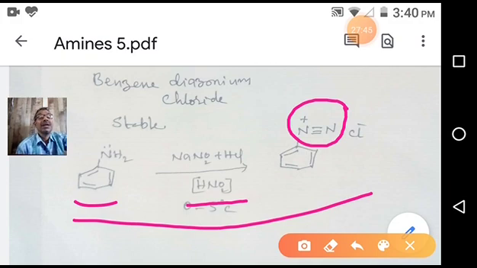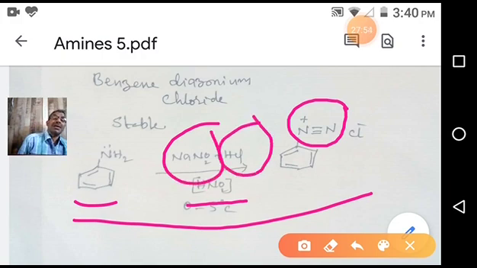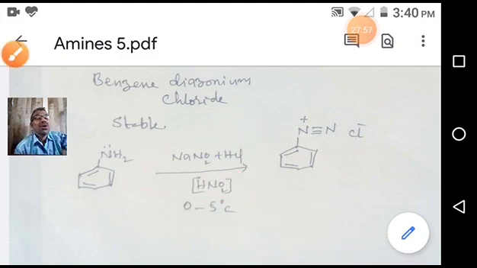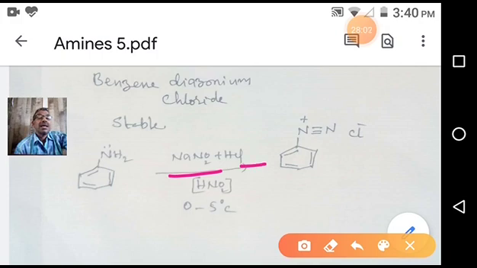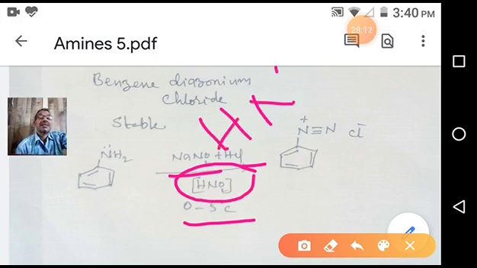So nitrous acid is obtained from sodium nitrite on addition of HCl or dilute acids. The reaction of sodium nitrite and HCl at 0 to 5 degrees centigrade will generate our required HNO2. HNO2 is nitrous acid.